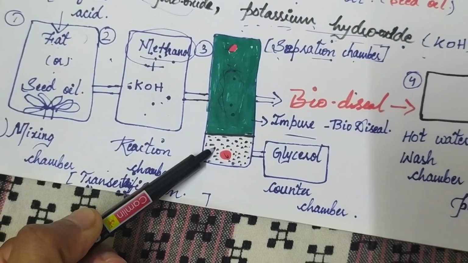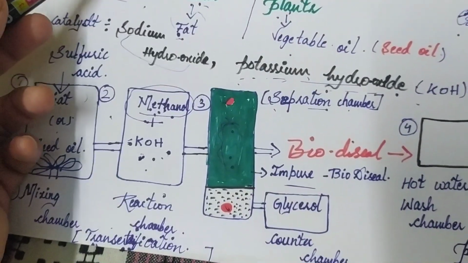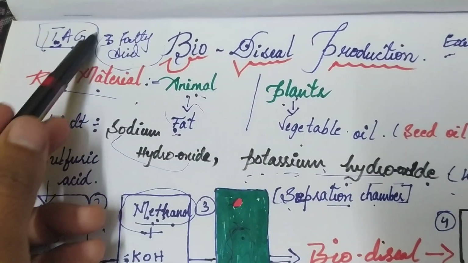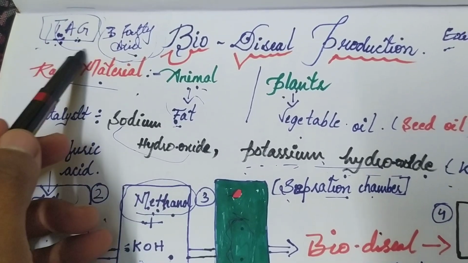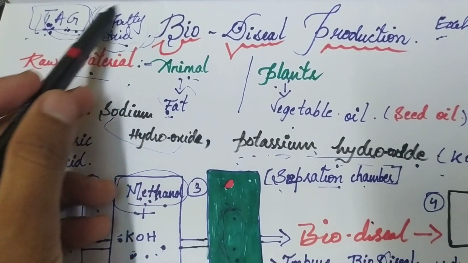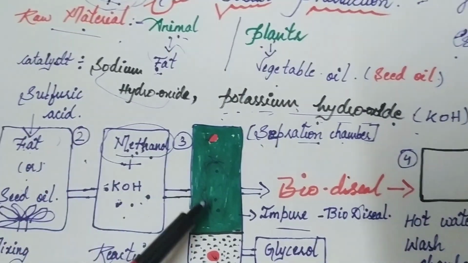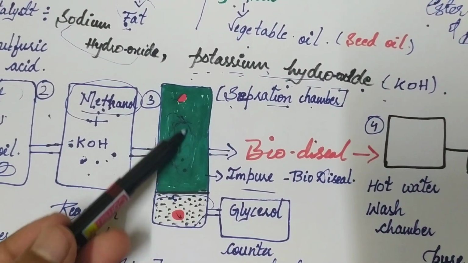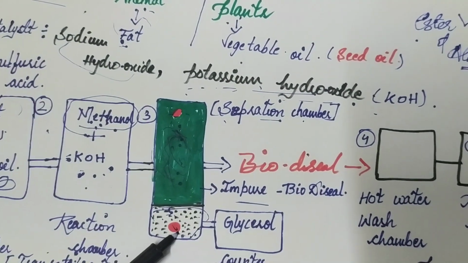Now, where does the glycerol come from? Because in this reaction, transesterification, hydrolysis of TAG occurs, and the fatty acids are freely floating. The triacylglyceride has three fatty acids, and because hydrolysis breaks them down, they move freely. So what is left? Only glycerol is left. Glycerol accumulates at the bottom, and the impure biodiesel floats in the upper part. So these sensors separate the biodiesel and the glycerol.